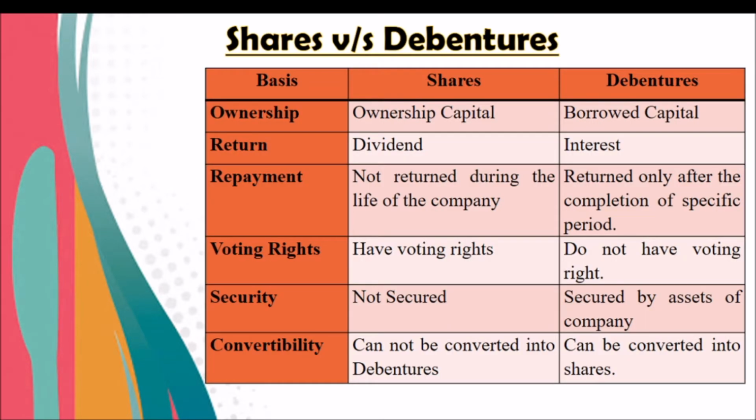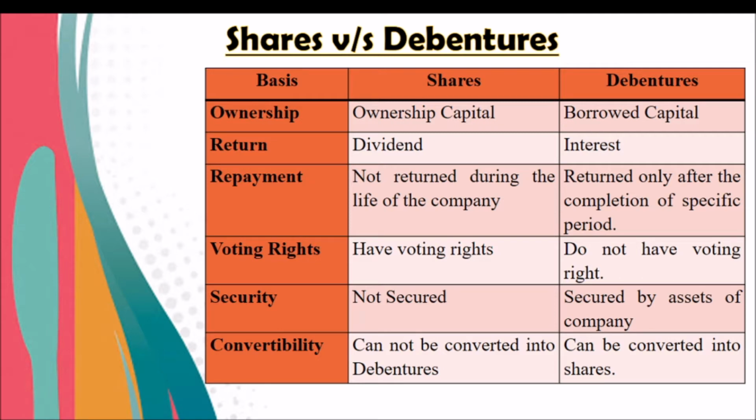What is the difference between share and debenture? Already we have learned in detail what is a share, and in this video we are going to learn the different steps involved in the issue of debentures. First difference: share is ownership capital. Why?